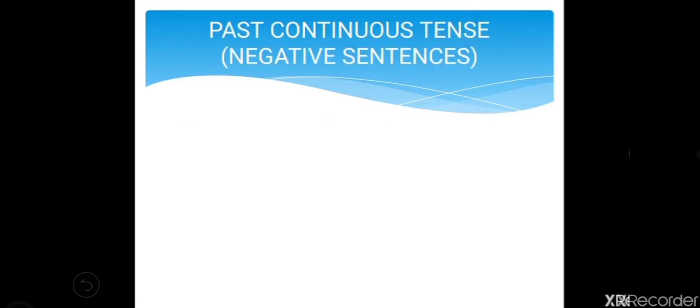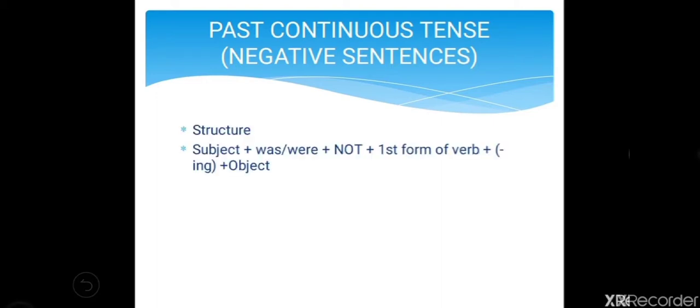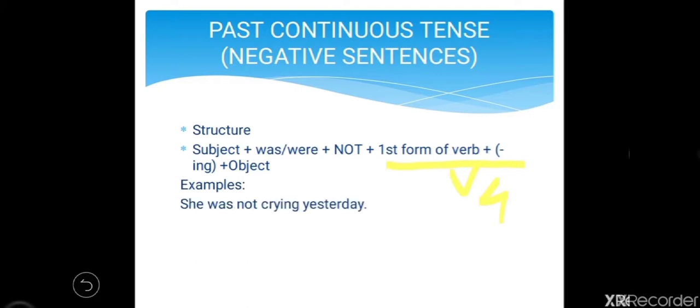Let us see past continuous tense in negative sentences. So, the structure will be subject plus was, were plus not plus V4. First form of verb plus ing means V4, plus object. So, examples are she was not crying yesterday.